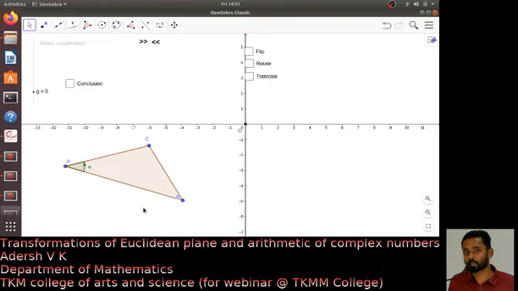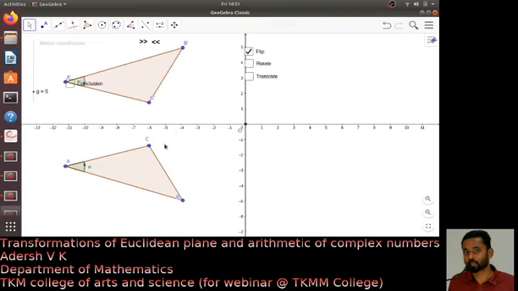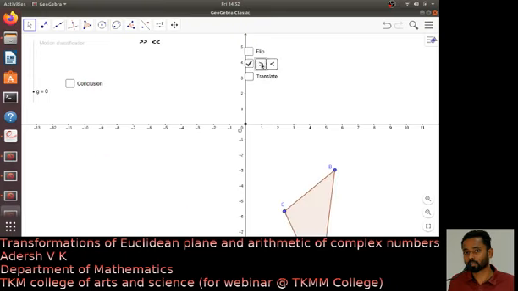Again, consider this triangle ABC. I already talked about rotations and translations. Now there is another motion given by flipping. This is also a distance preserving transformation. But what is the difference between rotation and translation and flipping? If you do a rotation, the angle will not change, right?